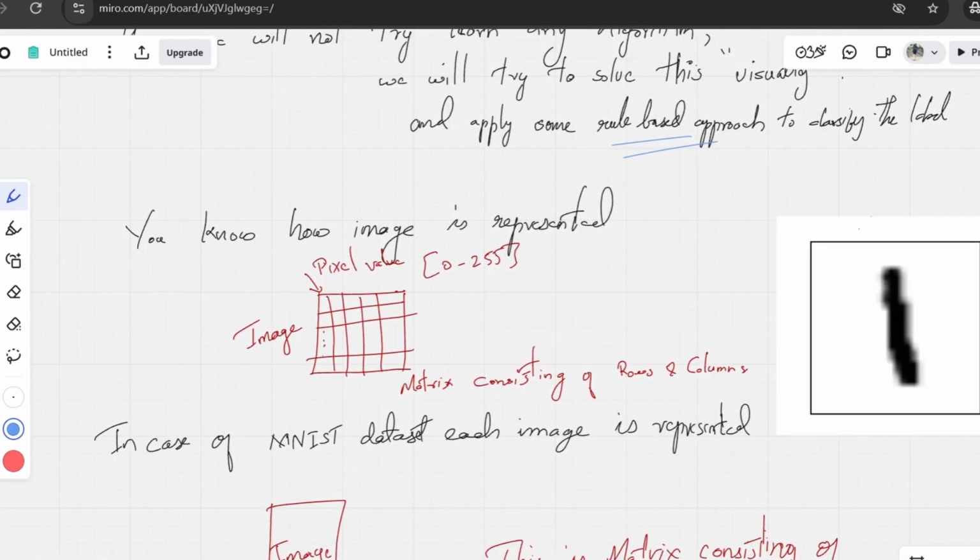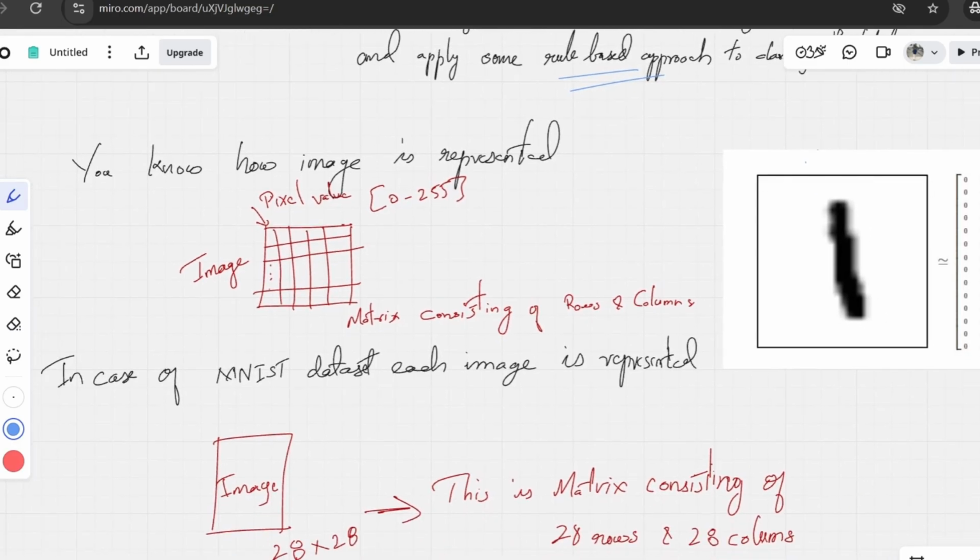Before that, we have to know how an image is represented in a computer system. It is represented using something called a matrix, having rows and columns. Each value represents a pixel value, and each value ranges from 0 to 255 for an 8-bit image.